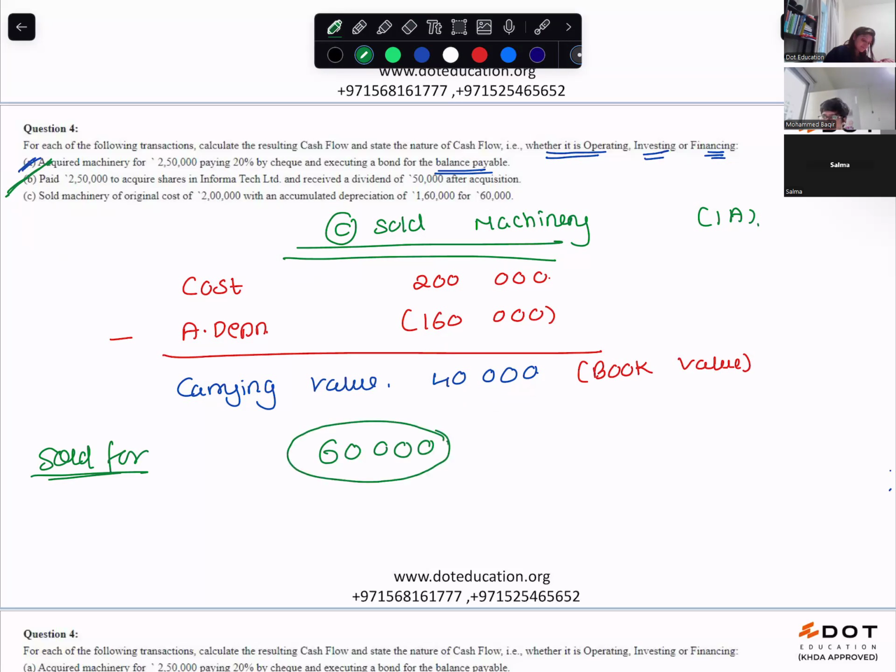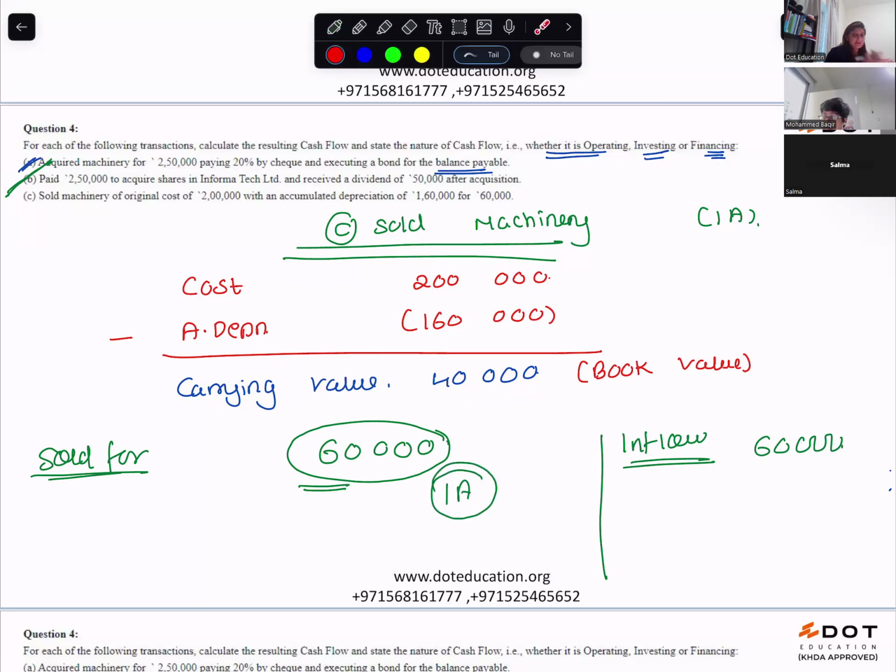Now tell me, inflow is how much? Inflow will be 60,000. So 60,000 is which activity? Financing? See, buying and selling of assets is investing activity.